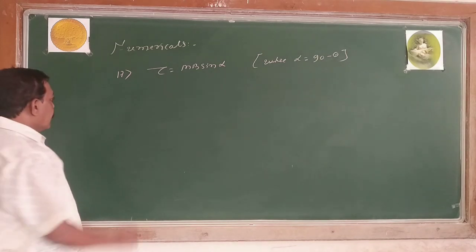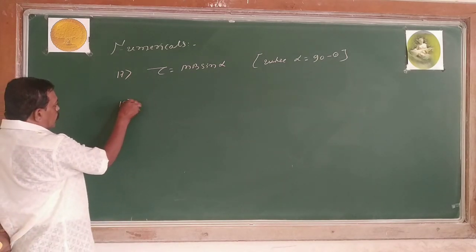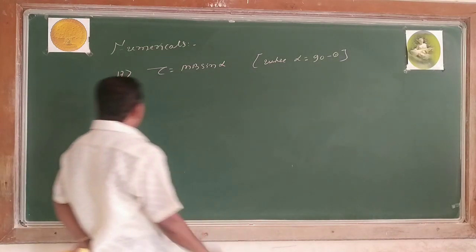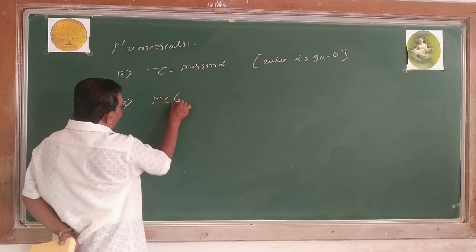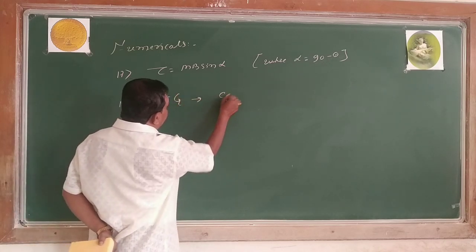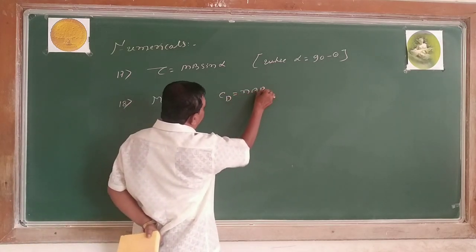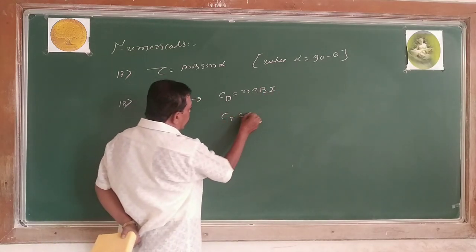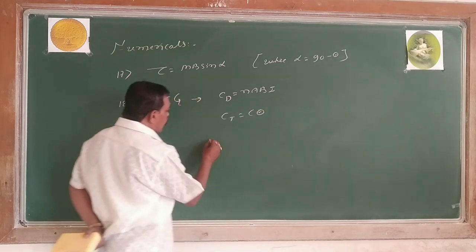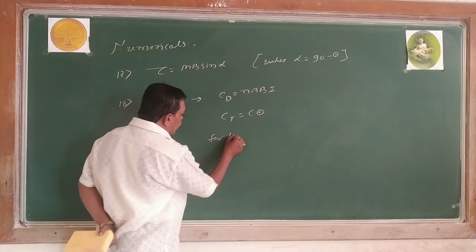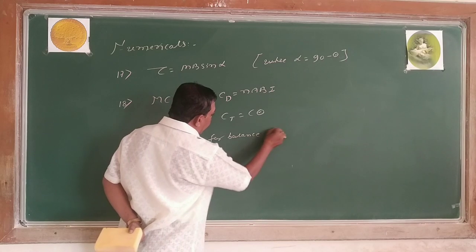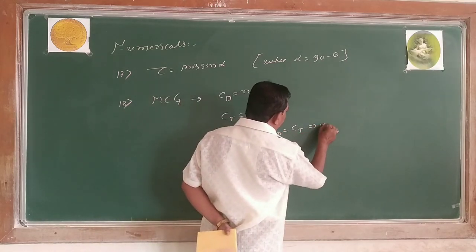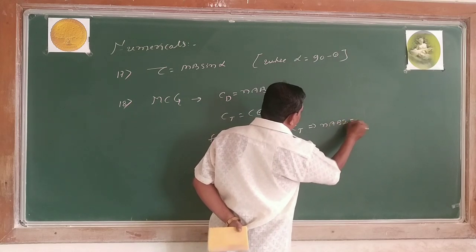Then after this, we come across the moving coil galvanometer. In a moving coil galvanometer, deflecting couple is N A B I, torsional couple is C into theta. For balance, deflecting couple equals torsional couple, that is N A B I equals C theta.